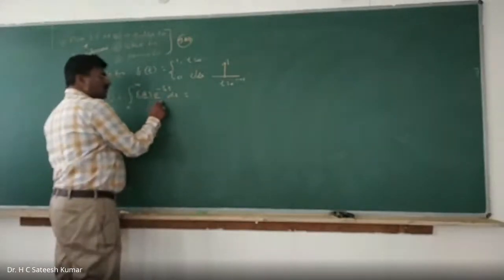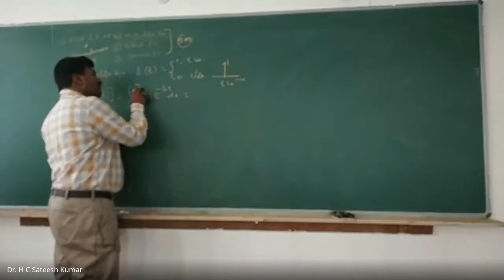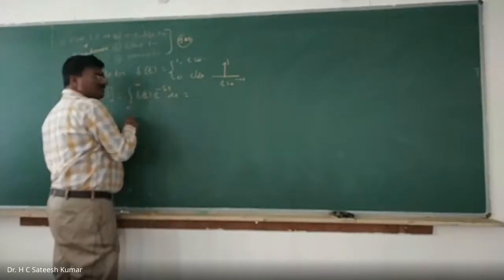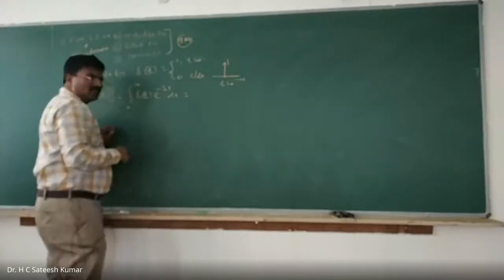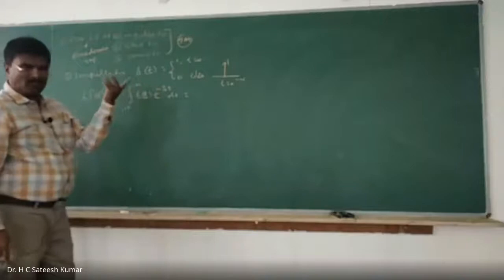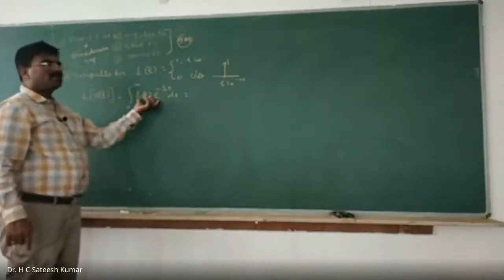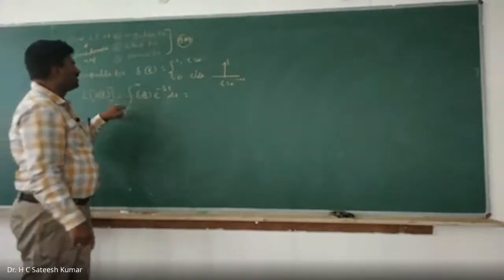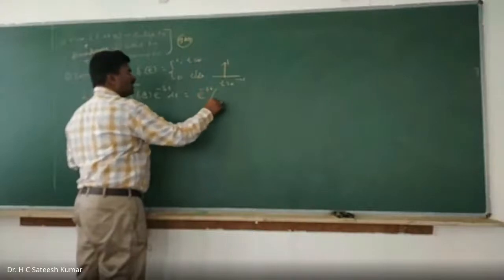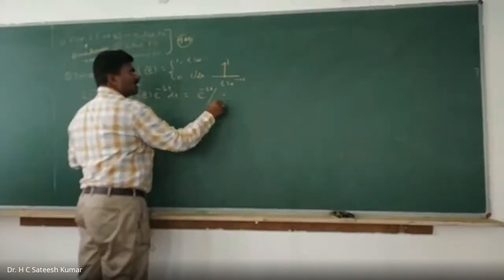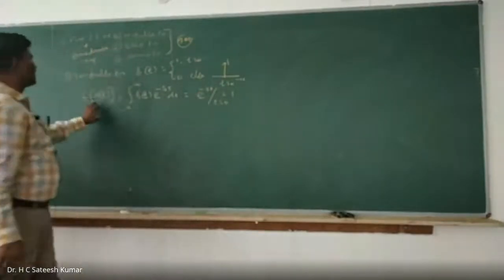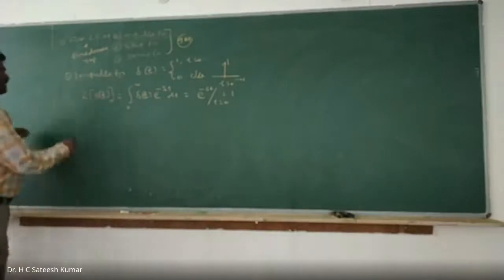Since e to the power of minus st is multiplied by a function which exists at only one place, there is no meaning in integrating, because everywhere else it doesn't exist. If this exists at only one place, the product also exists at only one place, because in the rest of the places this function becomes 0, and therefore the product also becomes 0. So instead, you take the function e to the power of minus st only at t equal to 0. At t equal to 0, e to the power of 0 is 1. Therefore, Laplace transformation of delta of t is 1. Second function, this will fetch you.